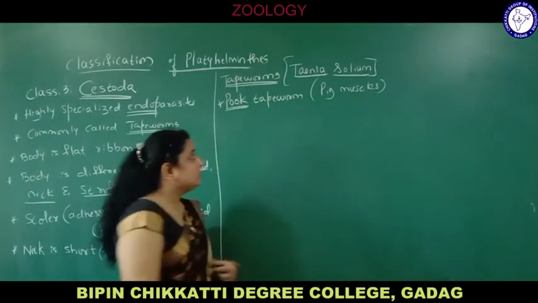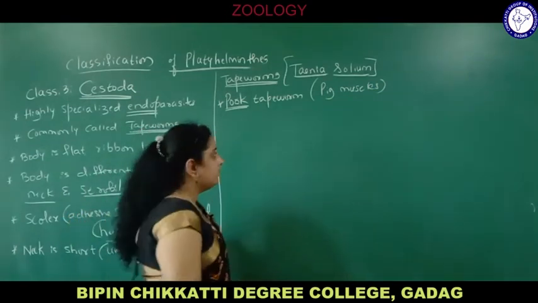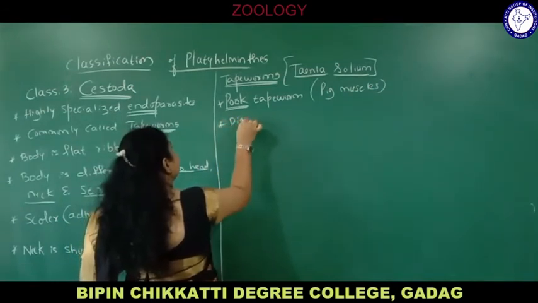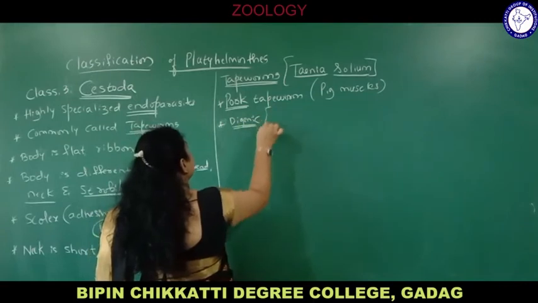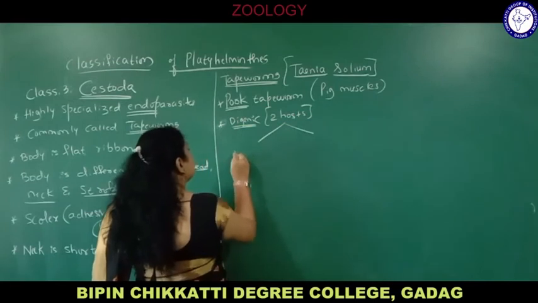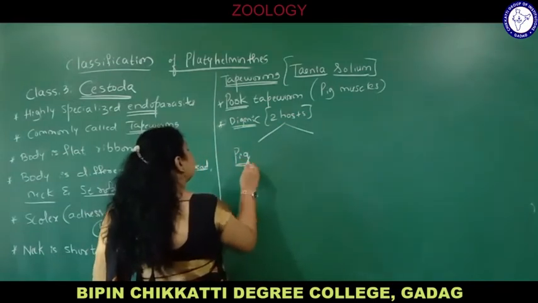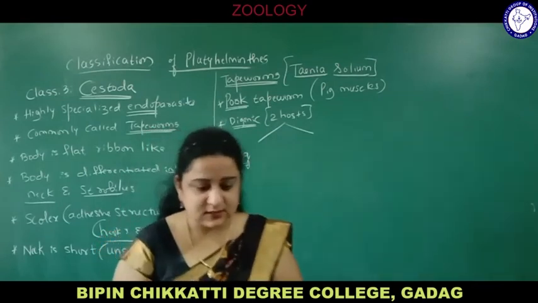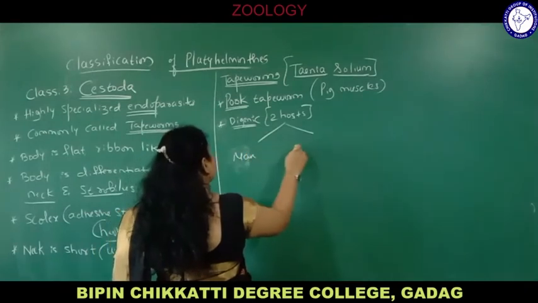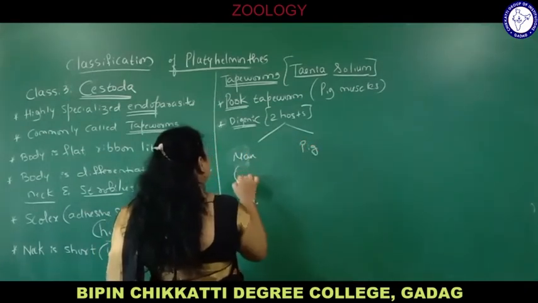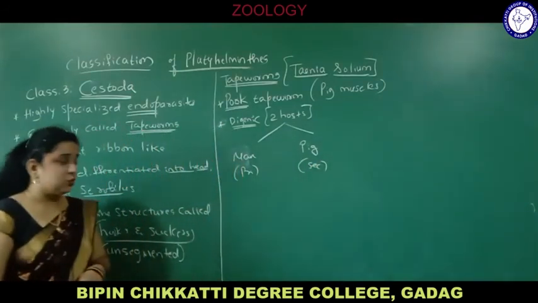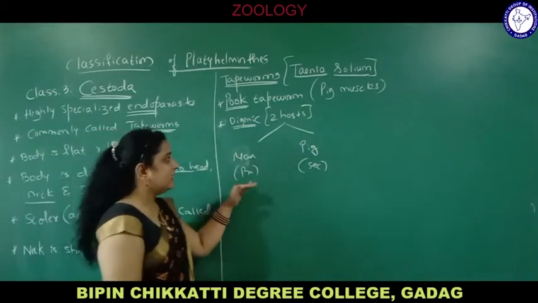And here also the life cycle is digenetic, which means it has two hosts. Life cycle is digenic or digenetic, involving how many hosts? Two hosts. Again saying, primary host is man and secondary host is the pig. Why is it called primary? As I already told you, the host where sexual reproduction takes place is called the primary host. Secondary host is the pig.